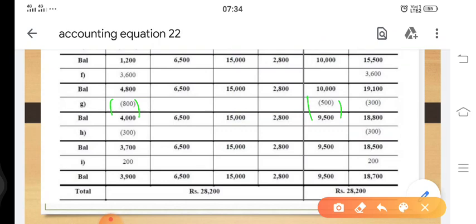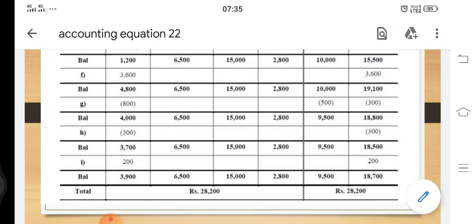So we'll have balance of 4800 minus 800, 4000, plus, since there is no change, no change, no change, this amount will be as it is. 10,000 minus 500 comes to 9,500, plus 19,100 minus 300 comes to 18,800. Now 18,800 plus 9,500, that comes to 28,300 should be the balance. Here also if you'll check, it will be 28,300 and our equation got proved.